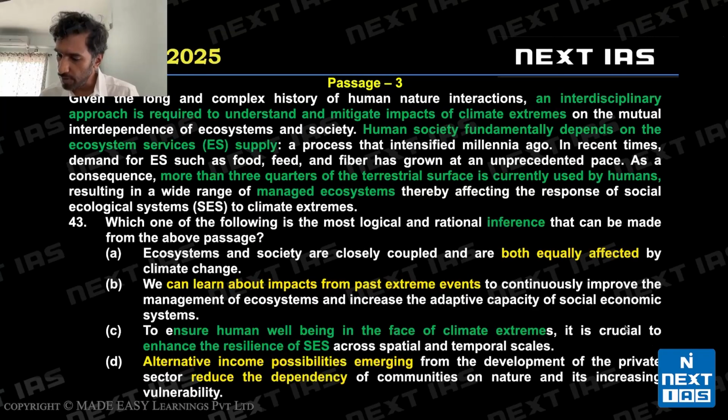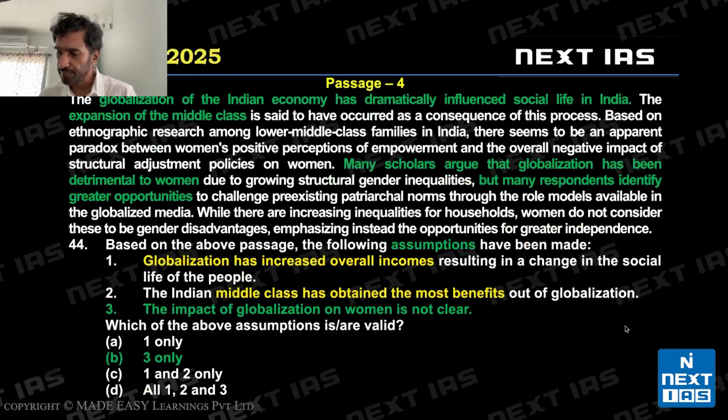So ensuring human well-being is important. We need to use these ecosystem services across spatial and temporal scales. It's a process that intensified millennia ago, but this is relevant in recent times as well. We have an impact on social ecological systems, and that is what is mentioned here, SES, right? So option C, another previous year question, is a valid inference.